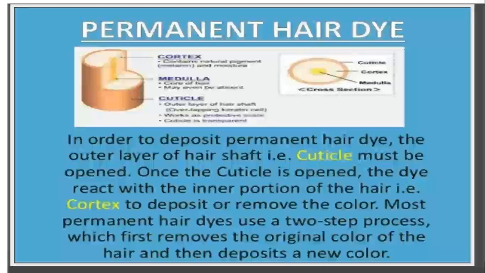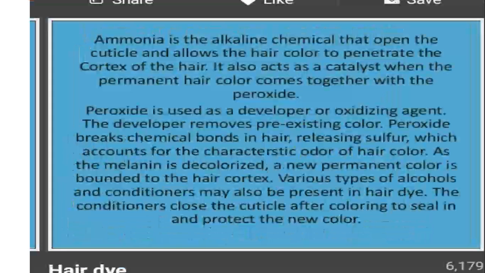The second step is that the cortex, which has a pre-existing color, will be removed and a new color will be deposited. The chemicals used in permanent hair dye are ammonia and peroxide. Ammonia is basically a catalyst used with peroxide, and the function of peroxide is that it is used as a developer or oxidizing agent.